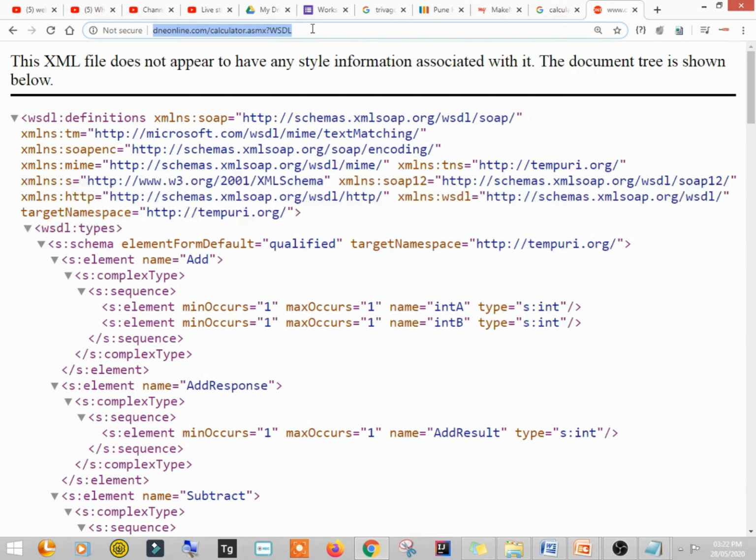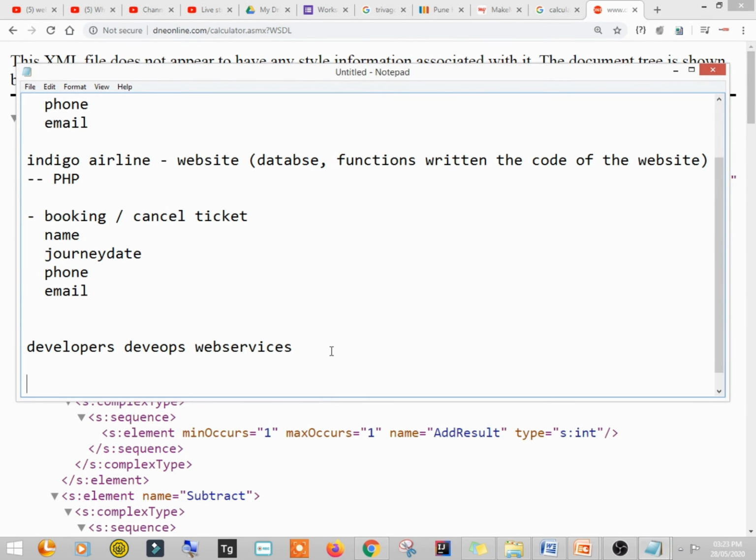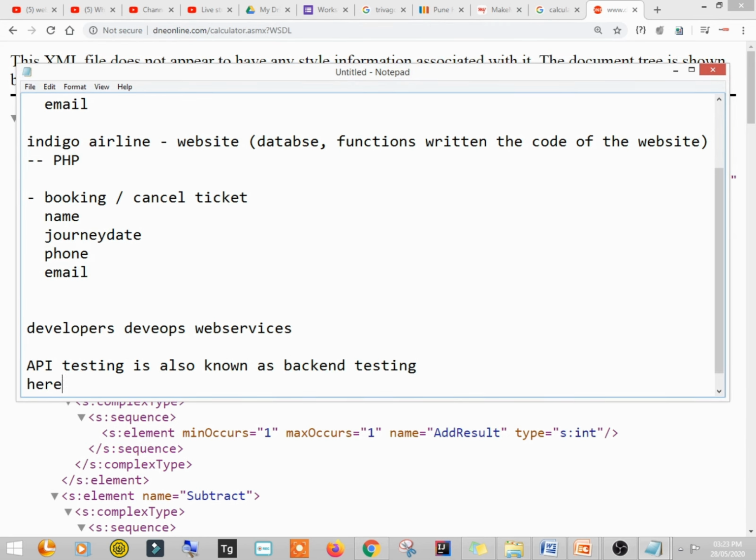Remember that web services or API testing is also known as backend testing, right? Here you don't test any graphic interface.